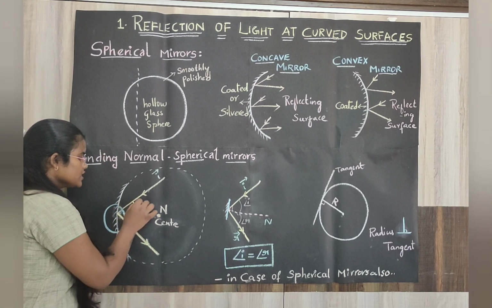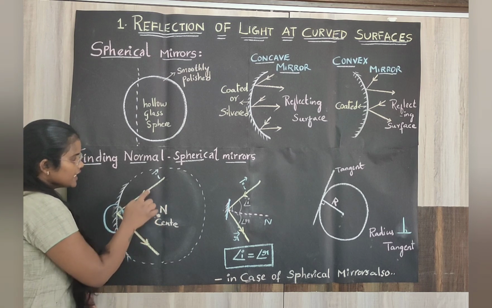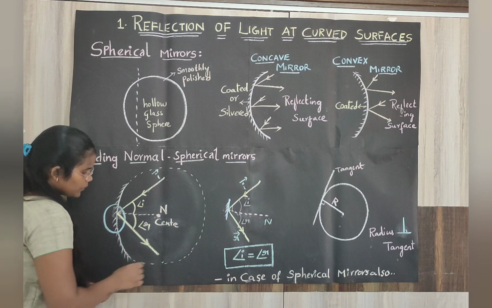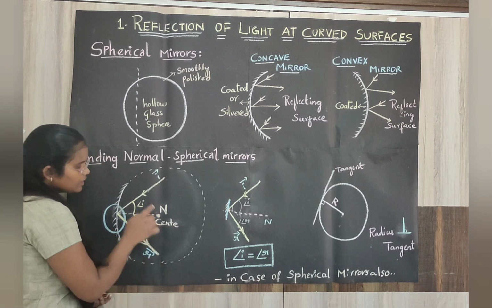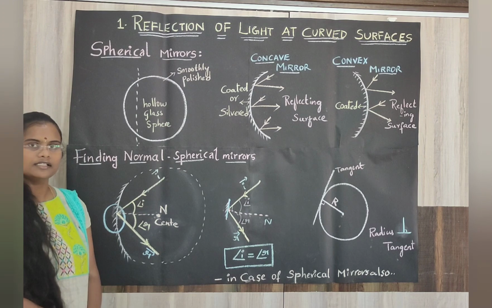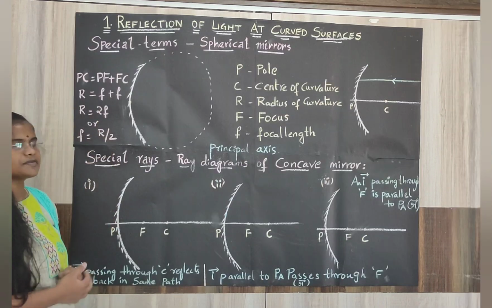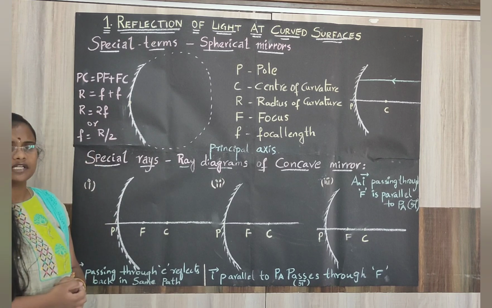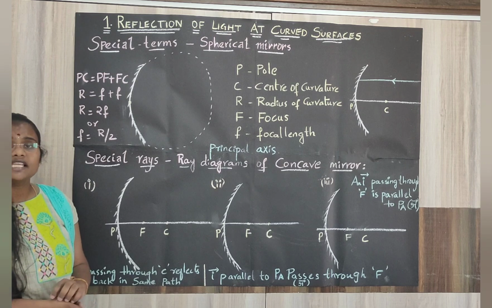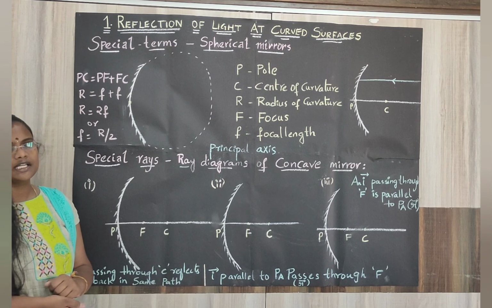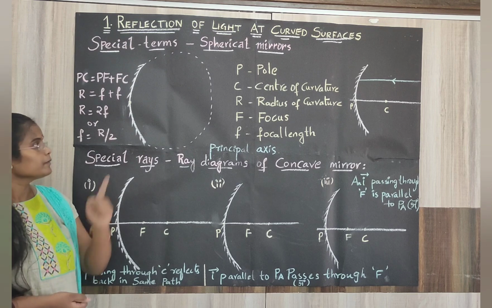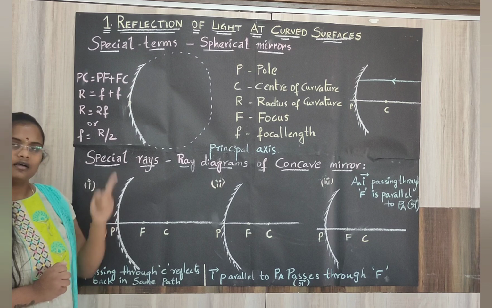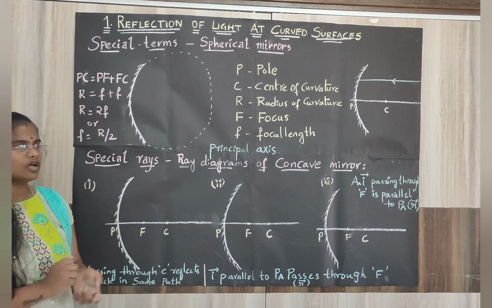This is the incident angle, the angle between the incident ray and the normal, and this is the reflected angle, the angle between the reflected ray and the normal. Understood? Now we learn about some special terms related to spherical mirrors. What is the use of learning them? These special terms will make our learning easier, and will help us find the image formed by the spherical mirror, that is concave or convex.